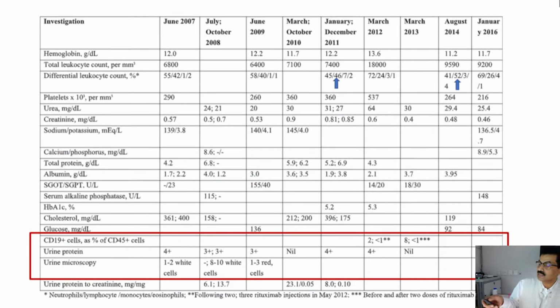Looking at this investigation chart which has been given to me, here we can see at 2 points in time a little lymphocytosis, because this is more than 40%. Here again lymphocytosis is there. This is the course during the nephrotic syndrome treatment. Here we can see the patient looks like in remission. The remitting and relapsing course looks like a steroid-dependent course, and other parameters like the cholesterol were all suggestive of classical childhood nephrotic syndrome.